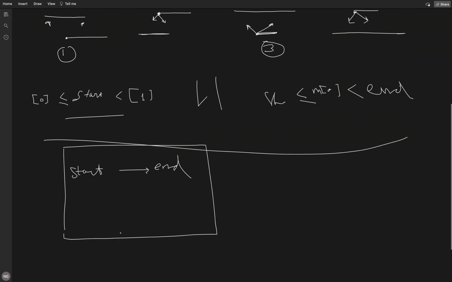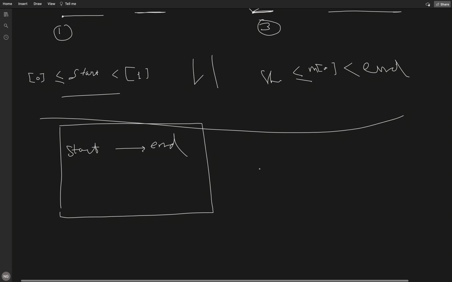Now how to check whether the new interval, where we are getting start and end time, is not overlapping any of the already successfully selected meetings. So what we will do, we will try to find out where this meeting lies. In TreeMap we have two very important methods, finding the floor and the ceiling of any key.